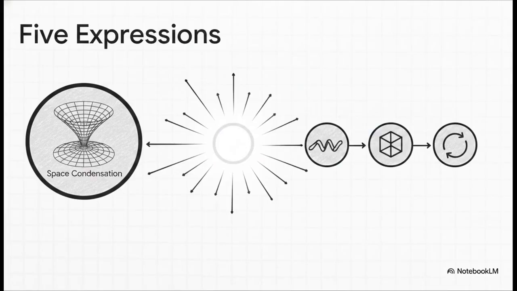The CMQEI white paper beautifully maps out these 5 fundamental expressions of nature derived straight from this single light speed rule. Look at the very first one there. Gravity is reinterpreted as space condensation. I want you to keep that specific phrase in mind because we're going to see exactly how that works, both in theory and practically, in just a minute.